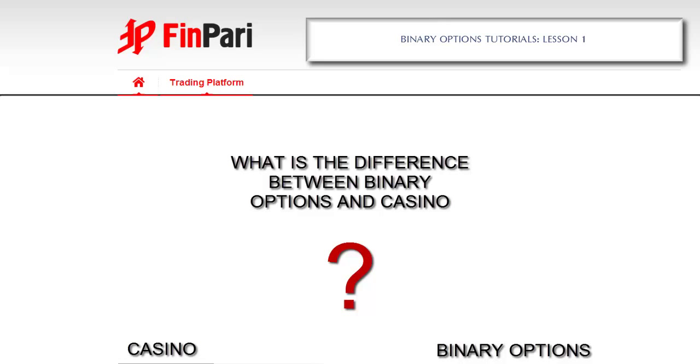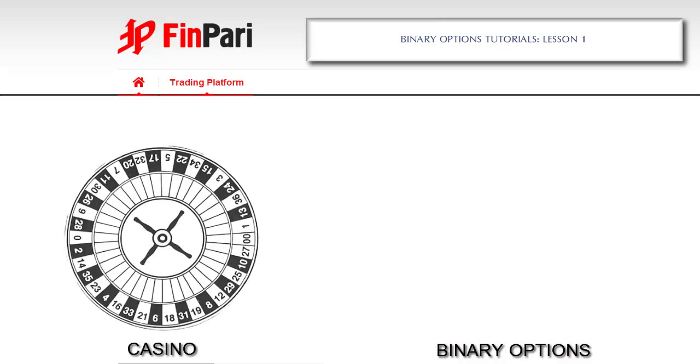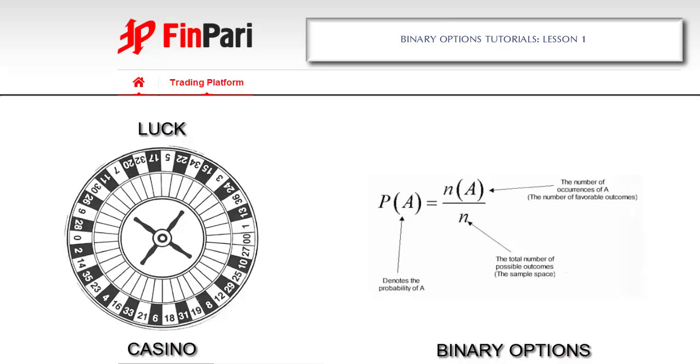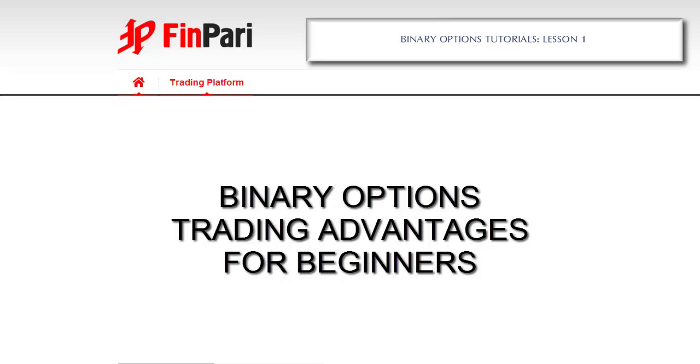So what is the difference? While in casino it's all based on pure luck, in binary options you can analyze and forecast the market. Besides, reputable brokers have their price quotes provided by reliable and open sources like Reuters Information Agency. Therefore, it would be a mistake to say that binary options is a casino. Now let's discuss the advantages of binary options for the beginners.